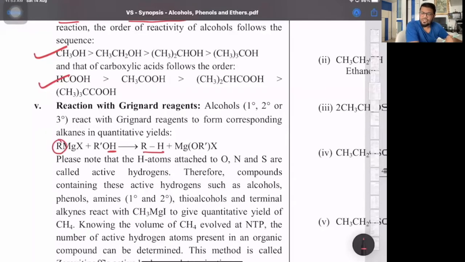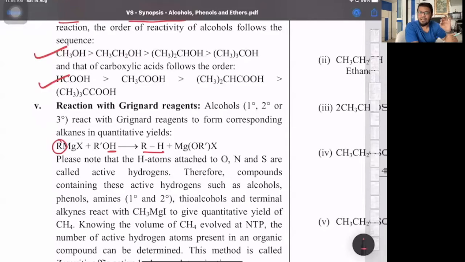So Grignard's reagent reacts with any source of proton and gets decomposed to the respective hydrocarbon. It can be alcohols, the H of ROH; primary amines RNH2, H attached to N; secondary amines RNHR', H attached to nitrogen. We can't have tertiary amines. Why? Because there is no H. Then we can have acids RCOOH, H attached to the O. So all these are H attached to electronegative atoms.